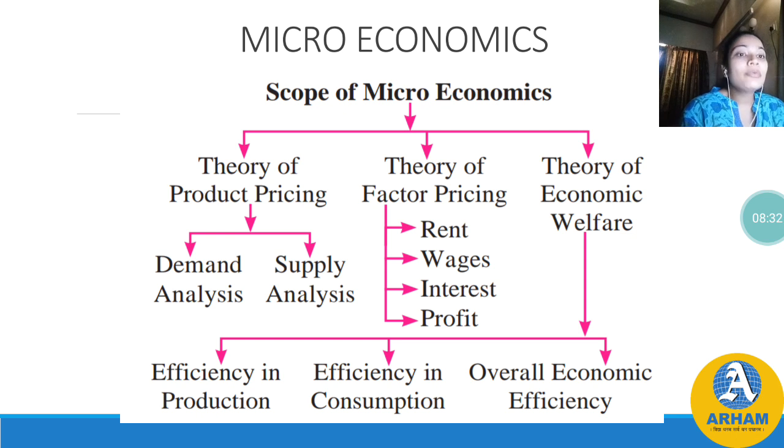Okay. Now, we will move towards the theory of economic welfare. The theory of economic welfare basically deals with efficiency in the allocation of resources. Efficiency in allocation of resources means, see, whatever we produce, we need some resources, but the resources which we need are always scarce, are always limited.